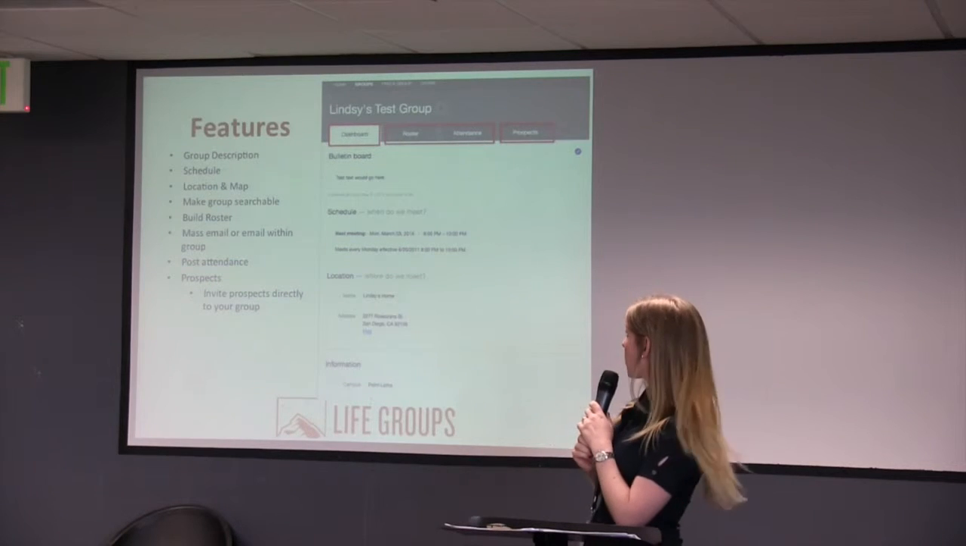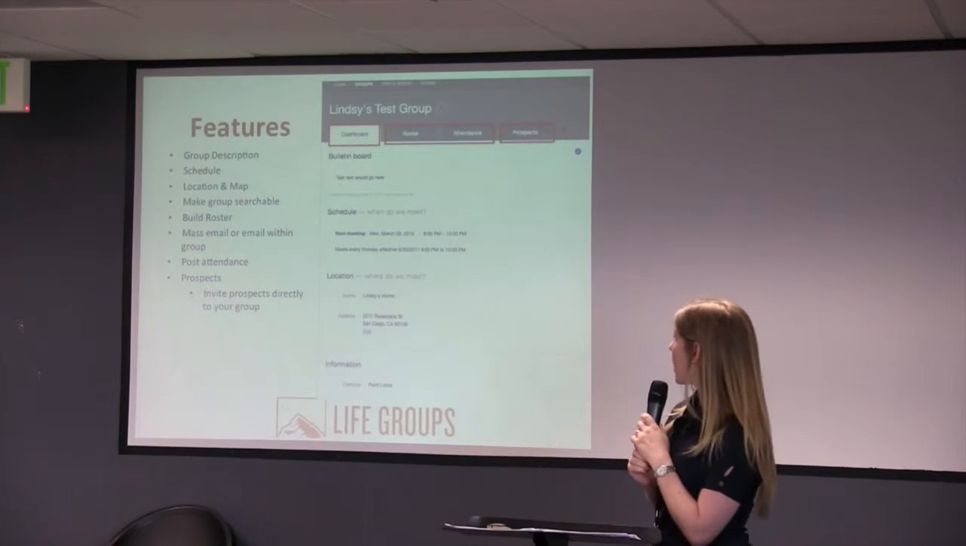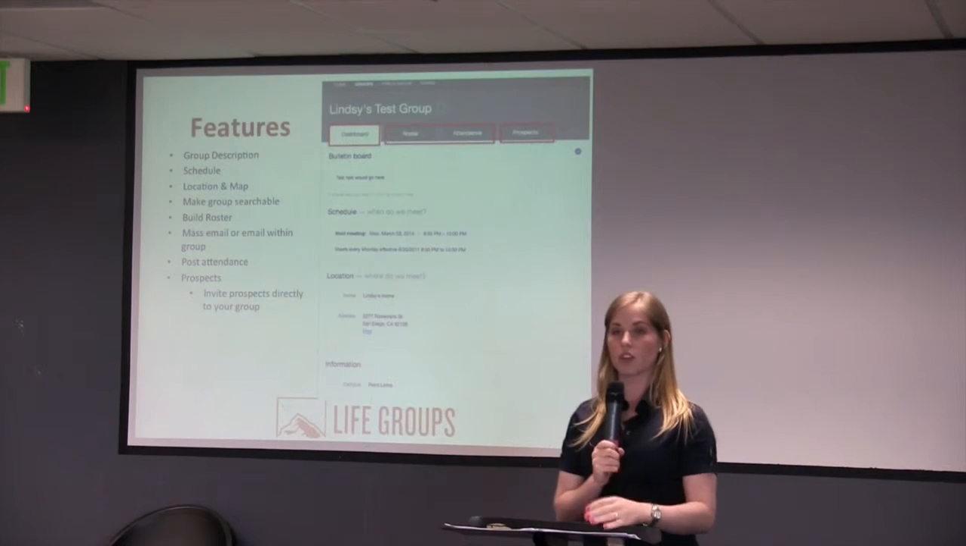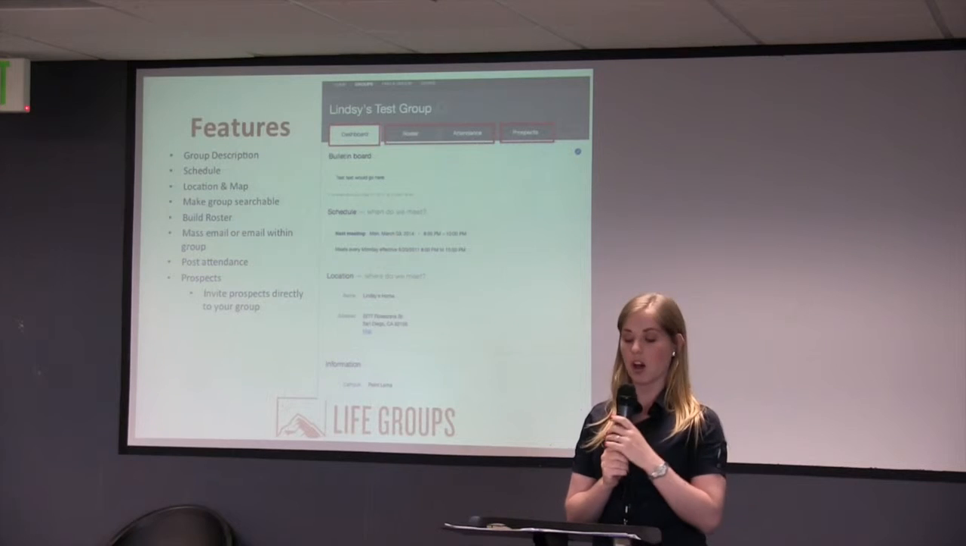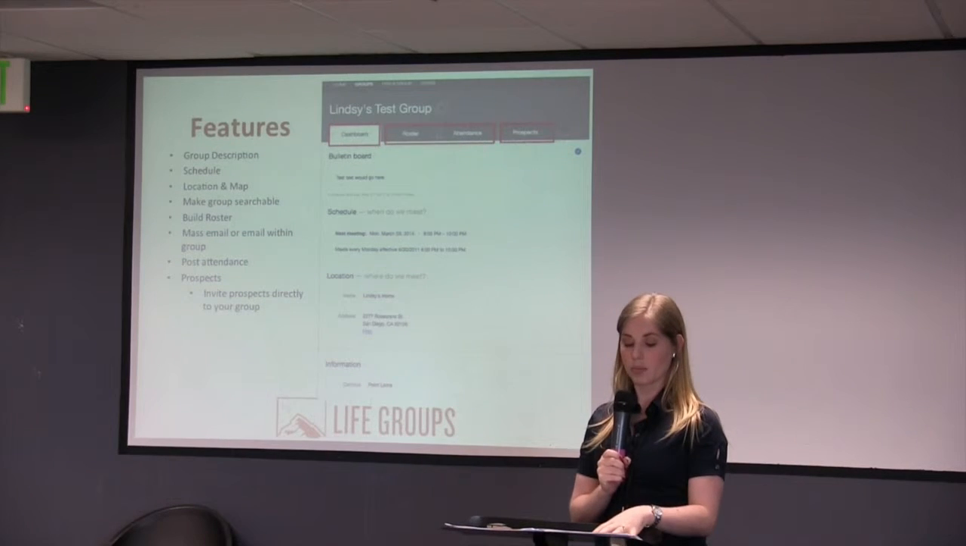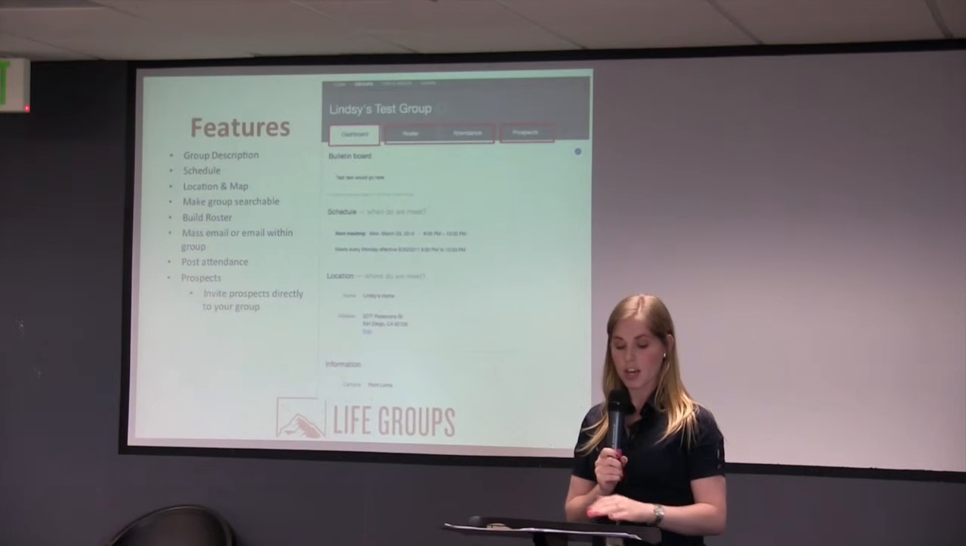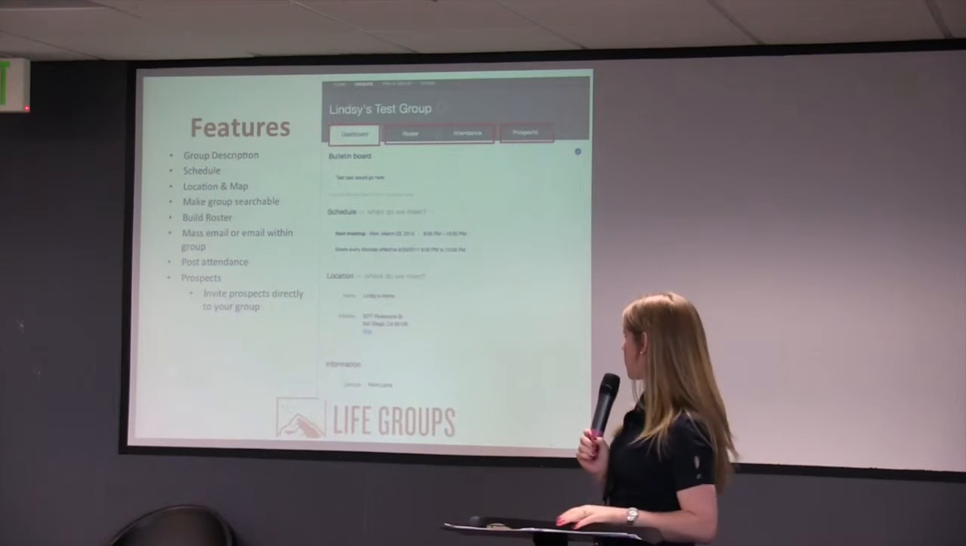So we have the dashboard. You probably can't see it on there. We have dashboard, roster and attendance, and prospects. So all the stuff that you're filling out on your planning sheet is going to be on the dashboard. That's all of your group details, like your day, your time, your location, what kind of group you are. And on here we have our group description.